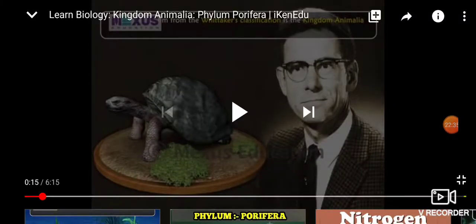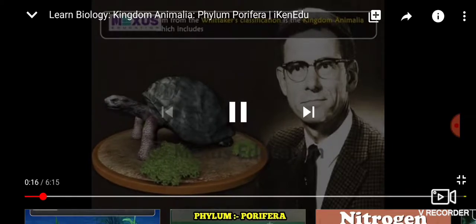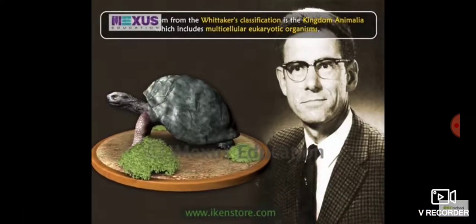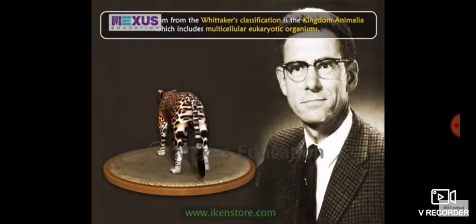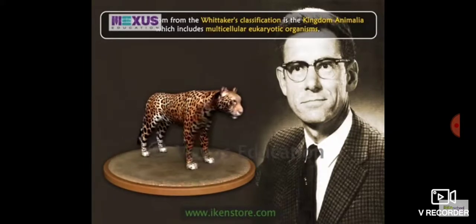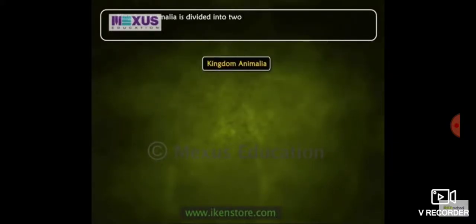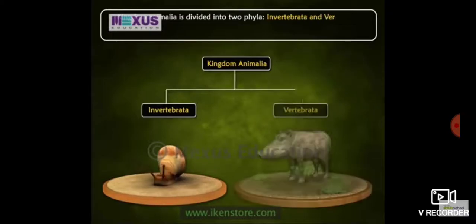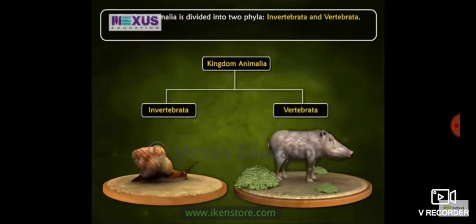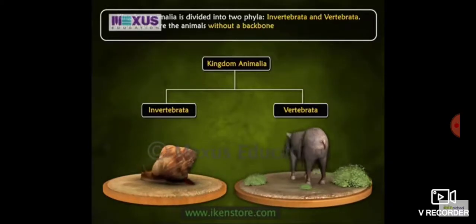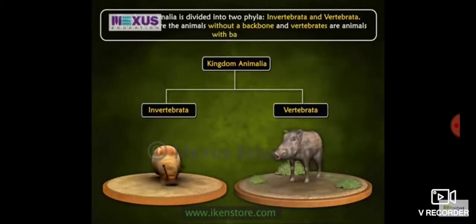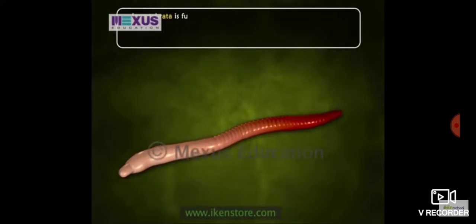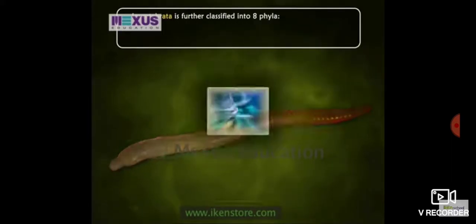Students, we'll see a small clip regarding this Porifera. Kingdom Animalia includes multicellular eukaryotic organisms under Whittaker's classification. Most animals show a high level of tissue differentiation. Kingdom Animalia is divided into two groups, Invertebrata and Vertebrata. Invertebrates are animals without a backbone, and vertebrates are animals with backbones. Let's first take a look at Invertebrata, which is further classified into 8 phyla.